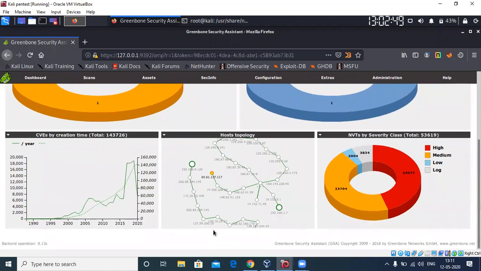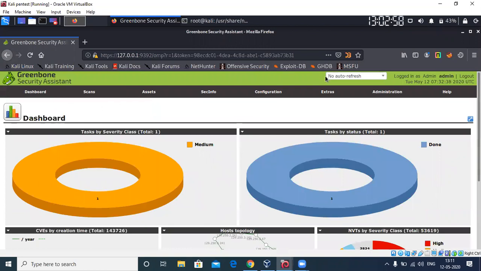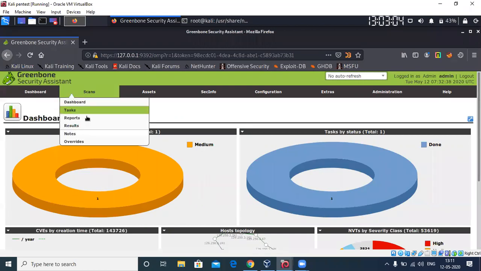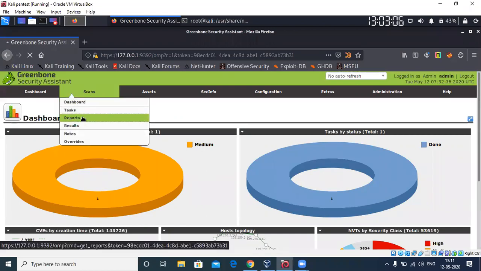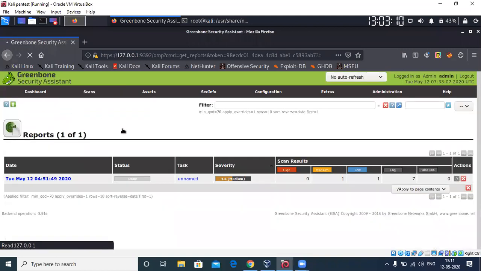Looks beautiful, isn't it? You have your host topology and different stuff. The most important thing that you want to check out tomorrow is the Autorefresh, which you have to change according to your need, and then the scans, reports and tasks. A task is where you create whatever task you want.